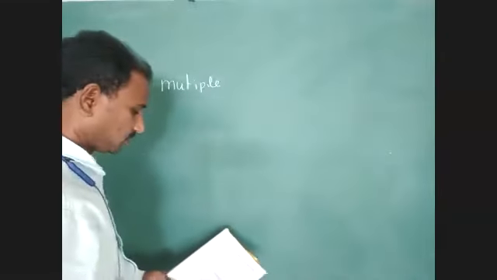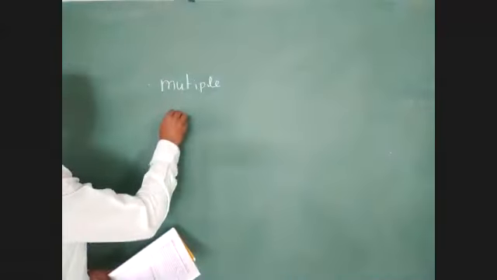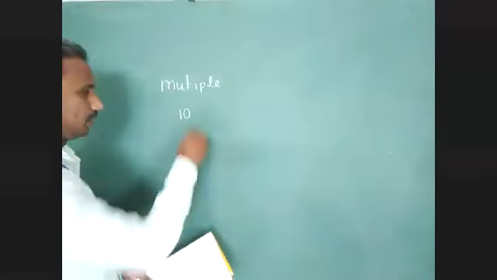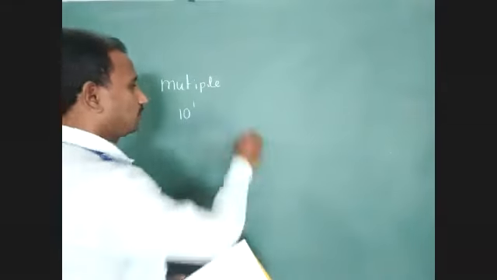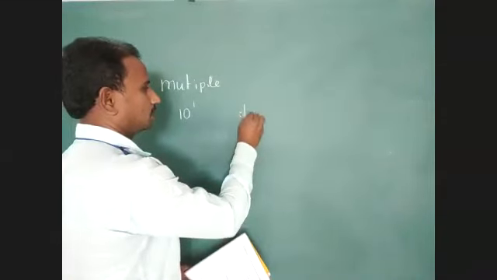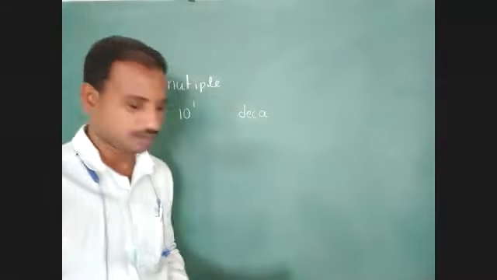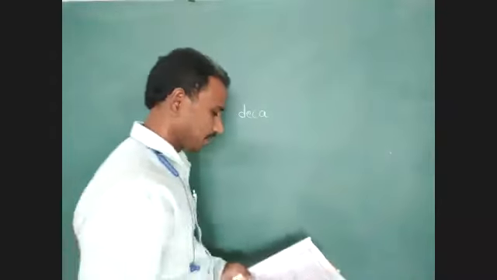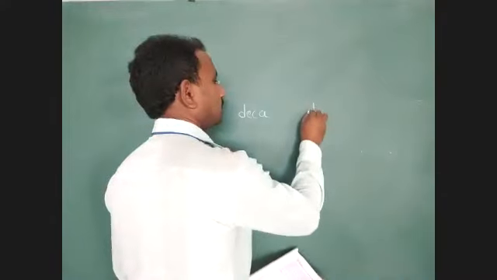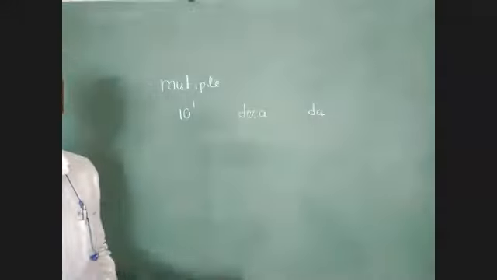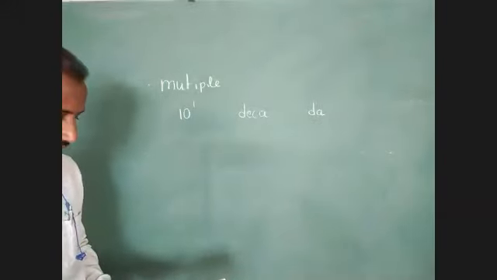First one, 10 to the power of 1 means deca. Symbol: small d, small a.